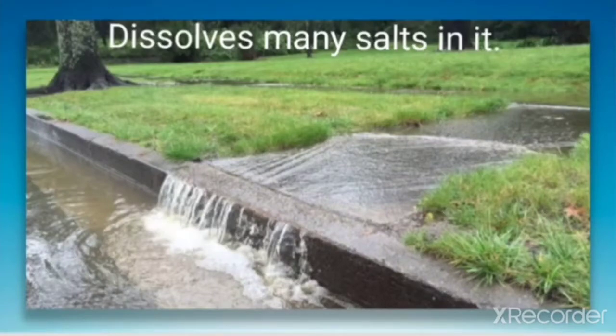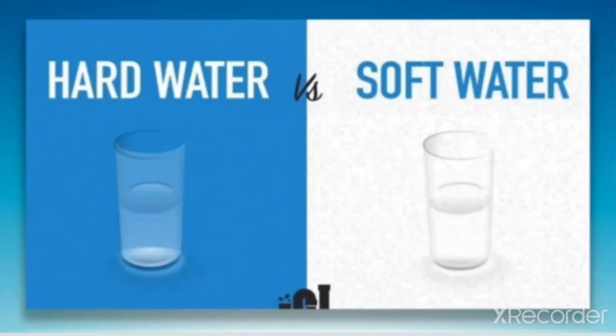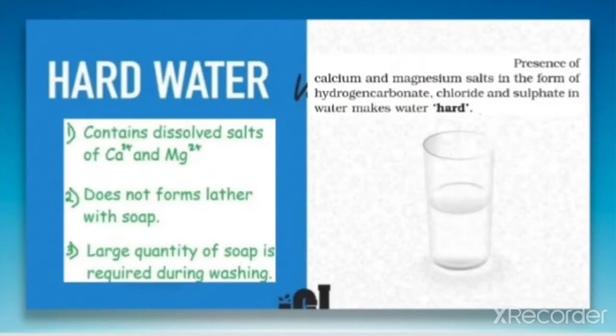So, because of the presence of salts in the water, on this basis we can classify water into two categories, that is hard water and soft water. First, let us discuss hard water. Hard water is water which contains salts of calcium and magnesium ions.